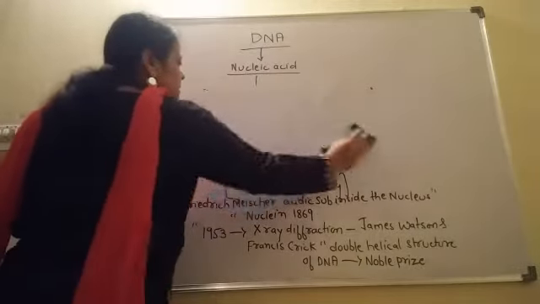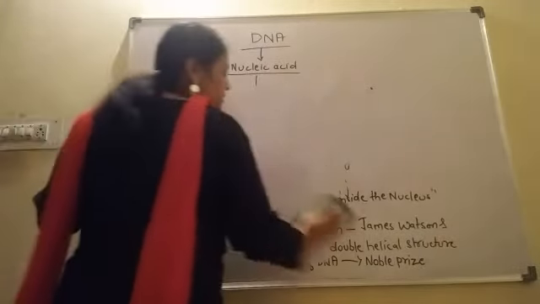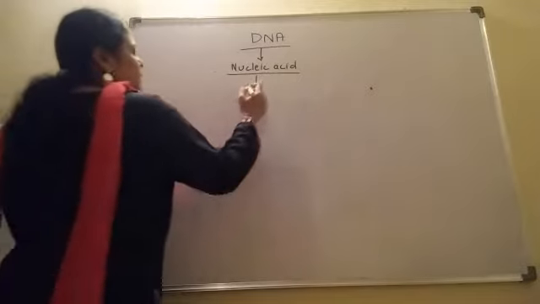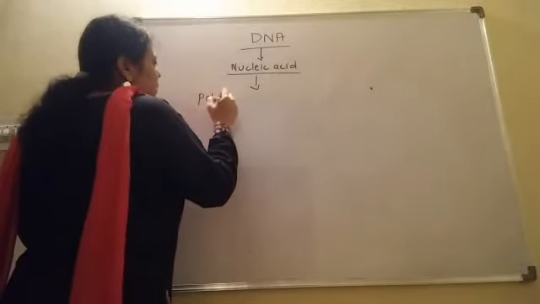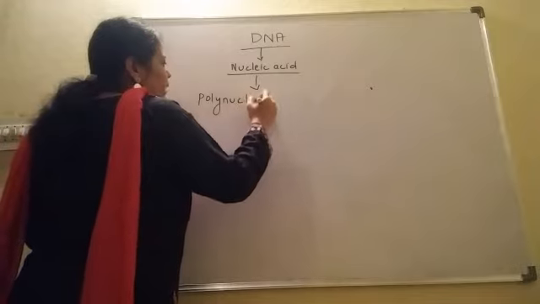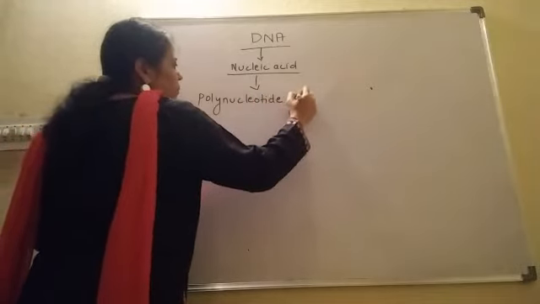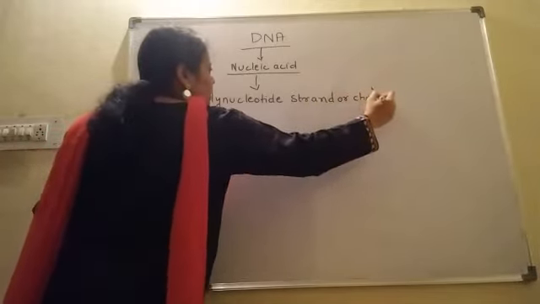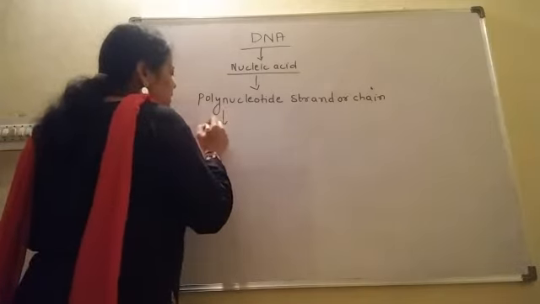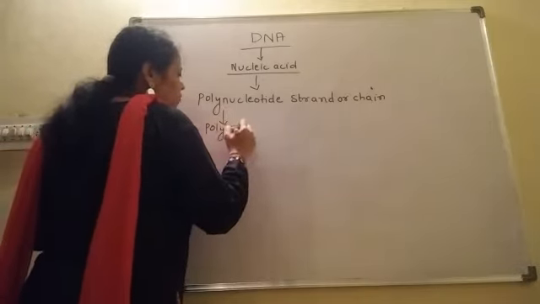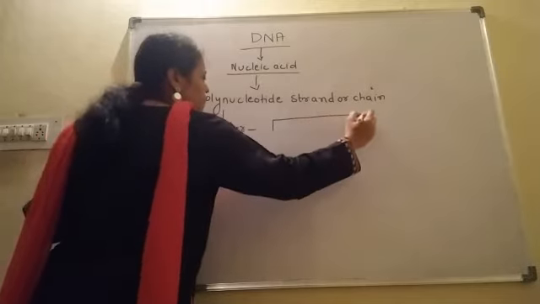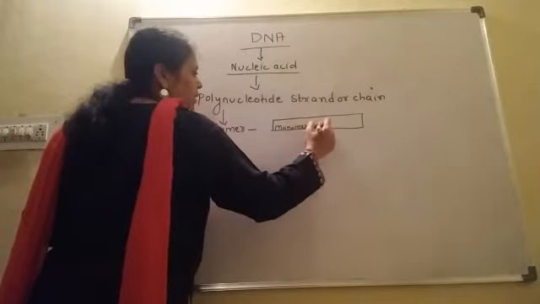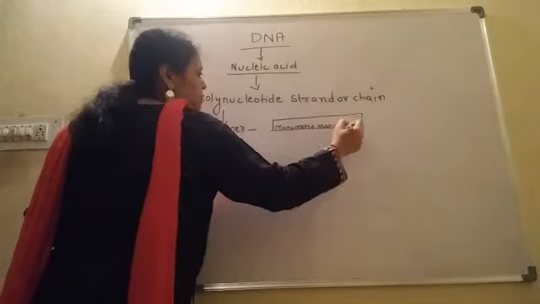What is DNA? DNA is made up of a polynucleotide strand or chain. Very important, DNA is a polymer. What do you mean by polymer? When many monomers are joined together, they form a polymer. A chain of monomers is called a polymer.